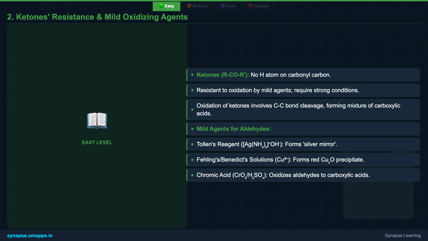This difference in reactivity is key to distinguishing aldehydes from ketones. We also have mild oxidizing agents like Tollens' reagent, Fehling's, and Benedict's solutions, which are perfect for aldehydes but ignore ketones, making them excellent diagnostic tools.